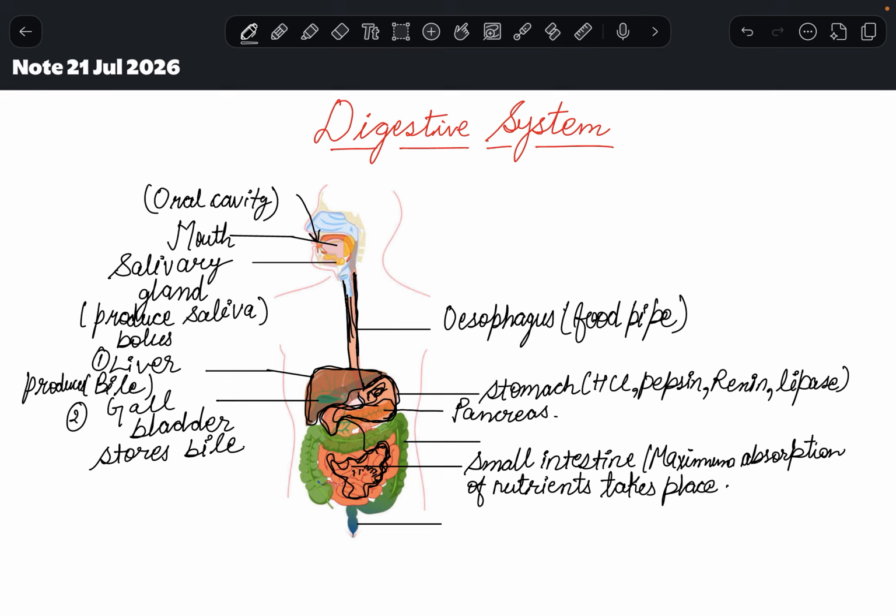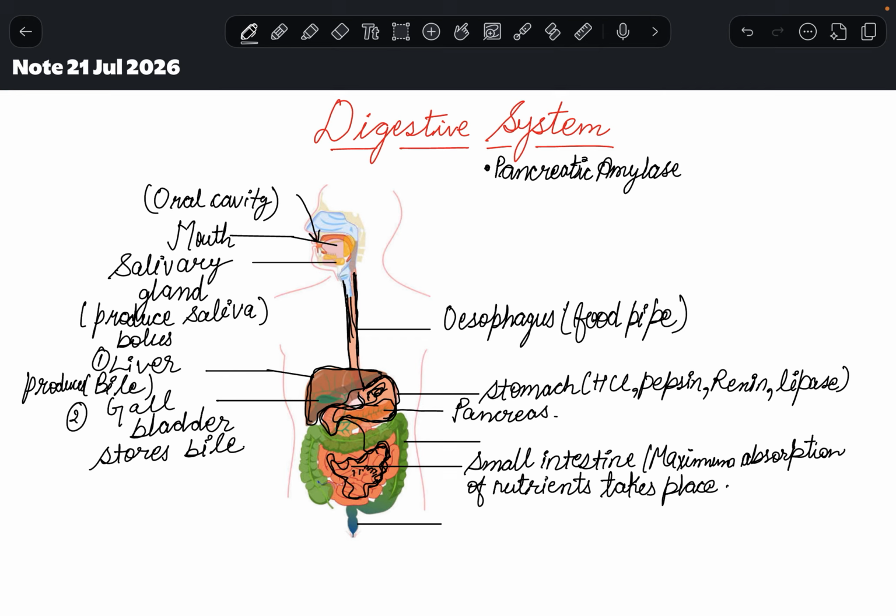So pancreas basically secretes pancreatic juices. Like, first we have pancreatic amylase, right?